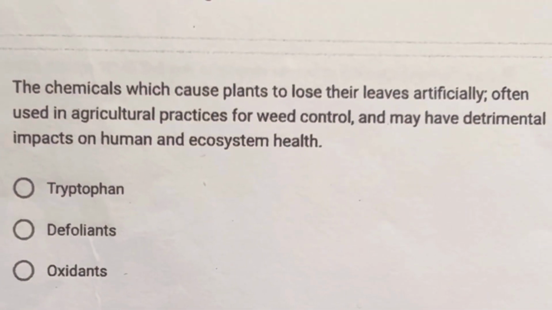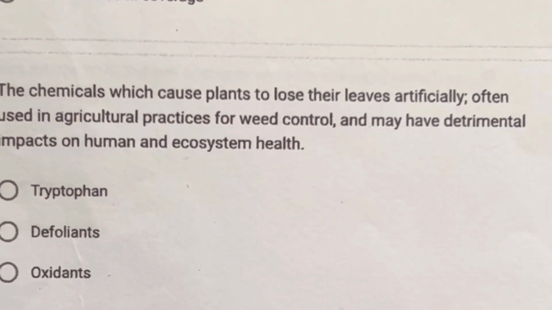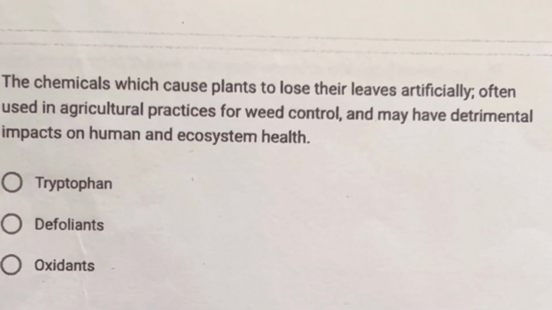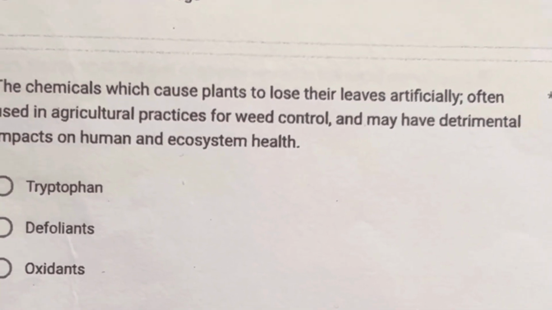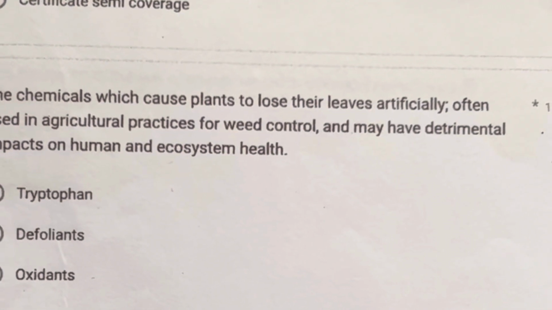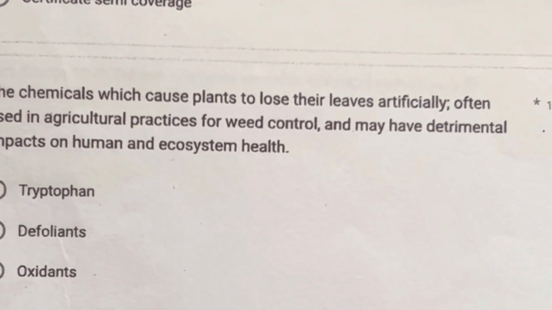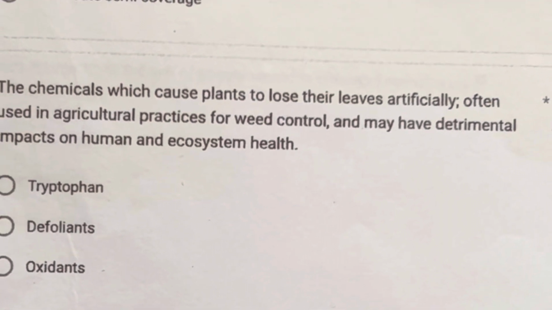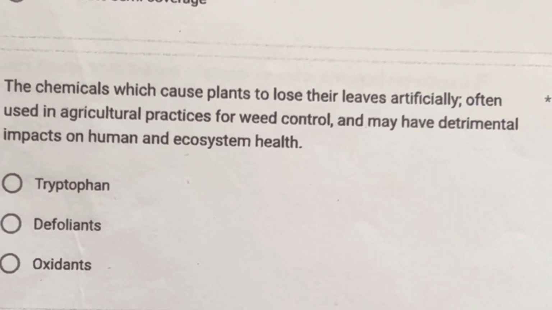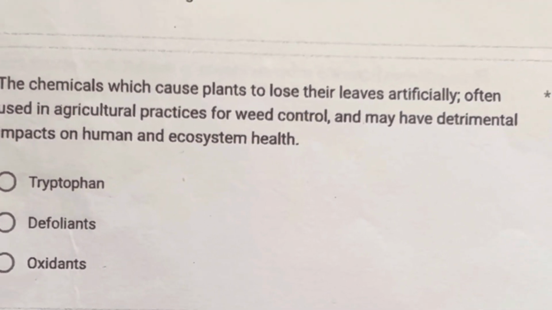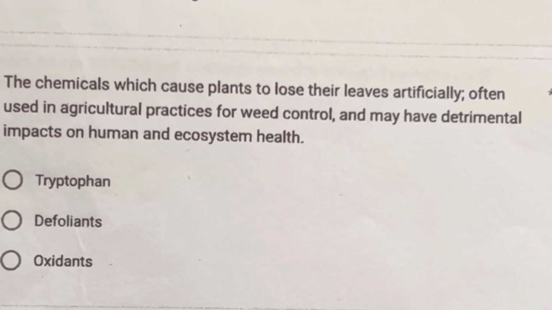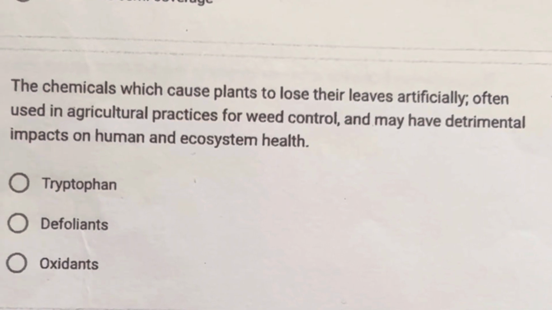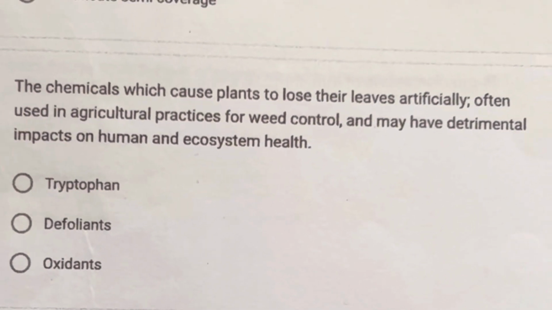The chemicals which cause plants to lose their leaves artificially, often used in agricultural practices for weed control, and may have detrimental impact on human and ecosystem health. A. Tryptophan, B. Defoliants, C. Oxidants. So the correct answer is letter B, defoliants. So the keywords is chemical which cause plants to lose their leaves artificially.